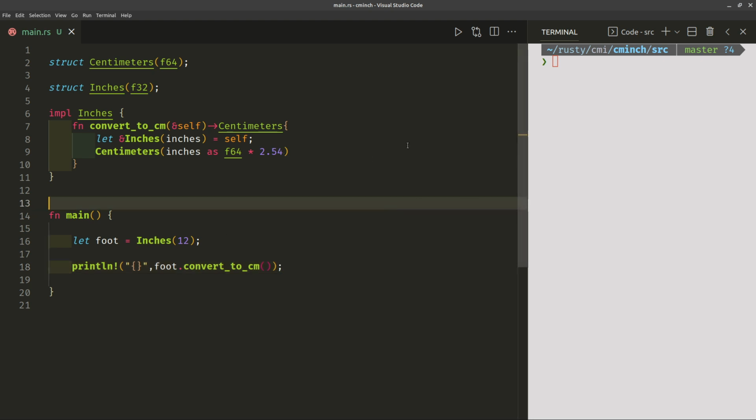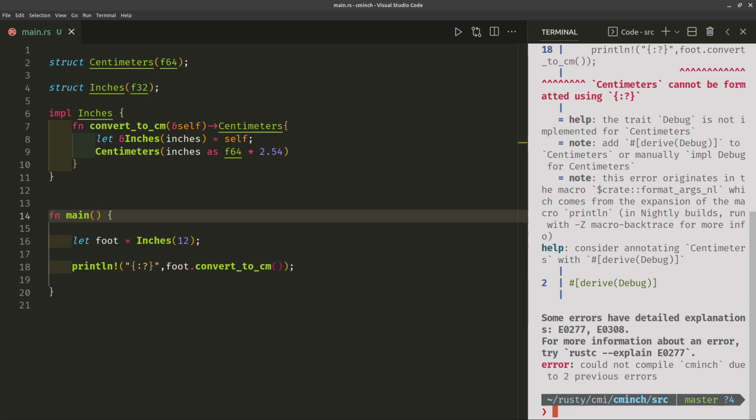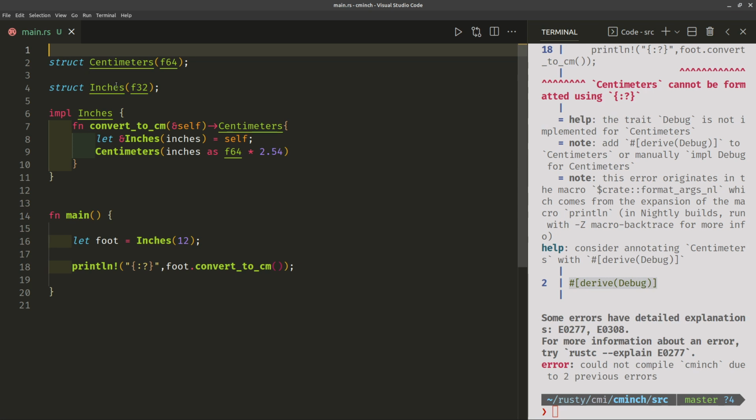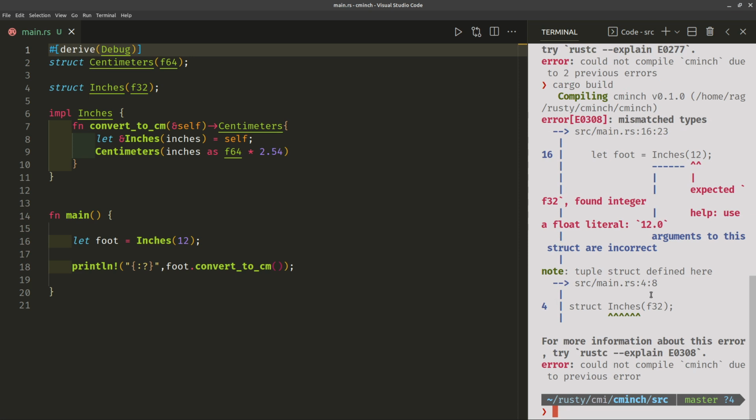And let's run that. I've got a feeling we'll get a debug warning, and it will tell us to do the old derived debug. Centimeters cannot be formatted with debug, so on line 2 it's telling us to put derived debug, which is nice of it, and we need to do that for the centimeter struct and run it again. And what have we got here?